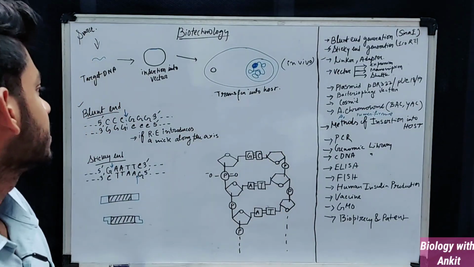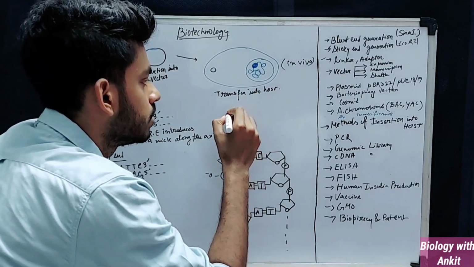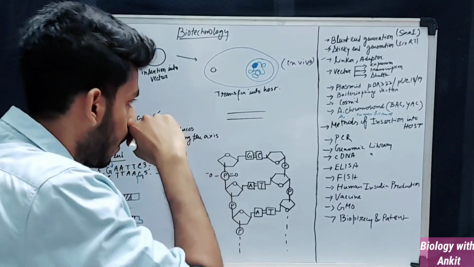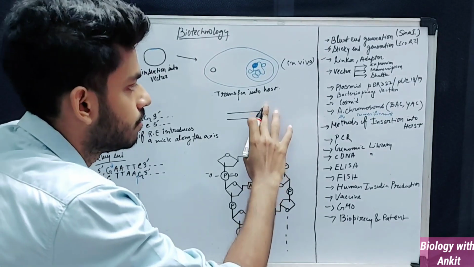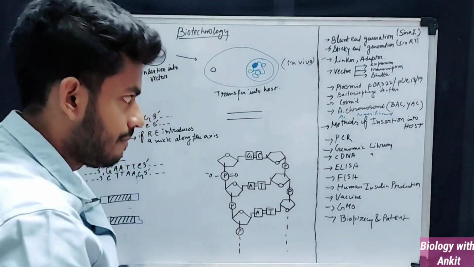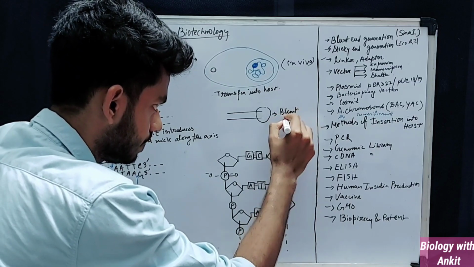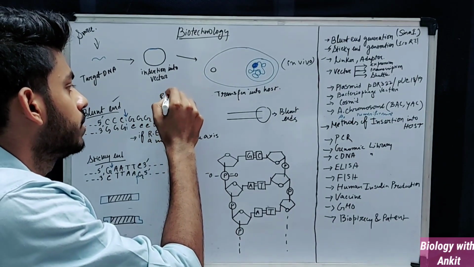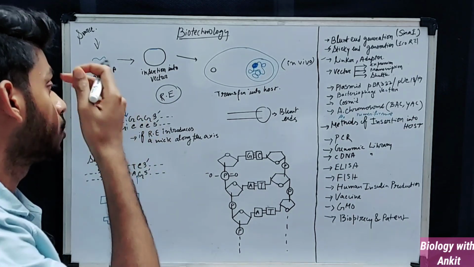So we were discussing blunt end. What is blunt end? See, if you cut a DNA, so this is the DNA. DNA is basically double-stranded, and if you cut the DNA where the ends are just like normal ends, meaning the two strands end at the same position, this type of ends are called blunt ends. The restriction enzymes that we have discussed earlier can also cut a DNA by producing blunt end.